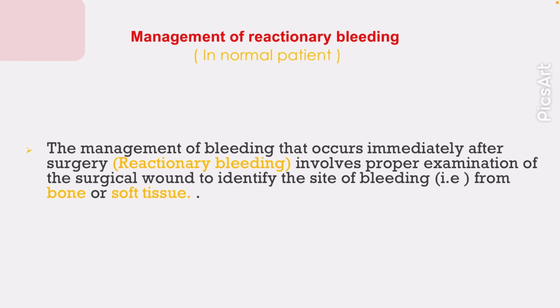The management of reactionary bleeding in normal patients. The management of bleeding that occurs soon after surgery, reactionary bleeding, involves proper examination of the surgical wound to identify the site of the bleeding, which is bone or soft tissue.